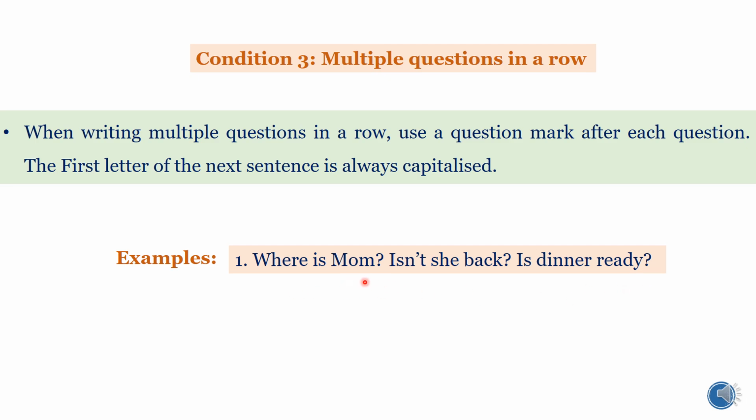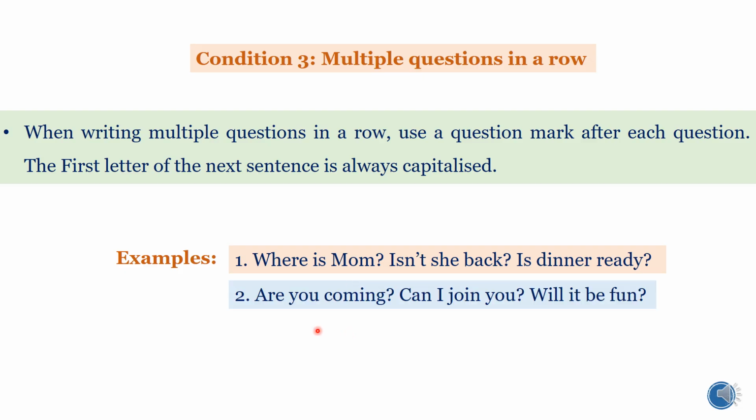After each question, we are placing a question mark, and the first letter of the next sentence is always capitalized. See, I in isn't and I in is are capitalized. Because when we place a question mark in a direct question, it means it is the end of a direct question. So the next letter of the sentence must be capitalized.